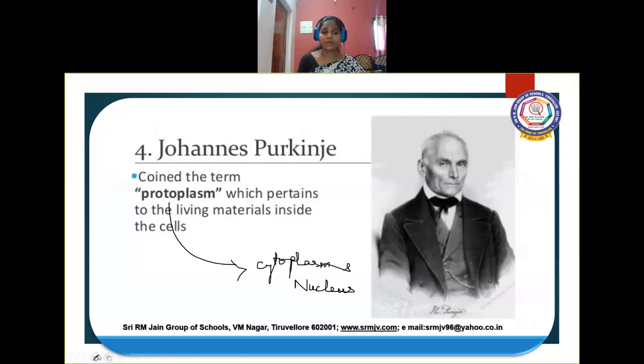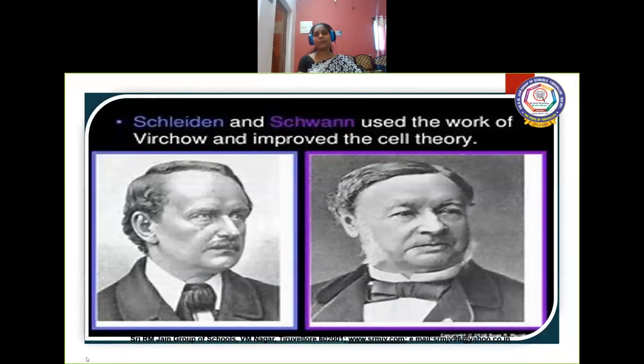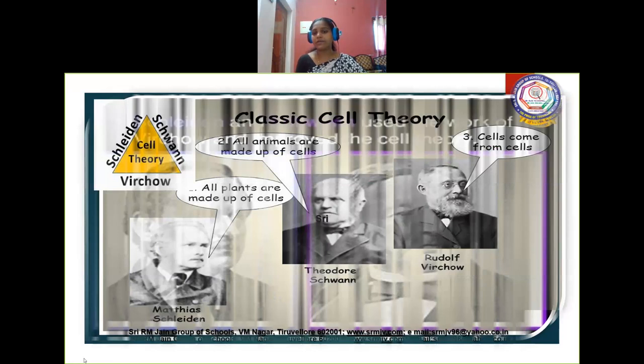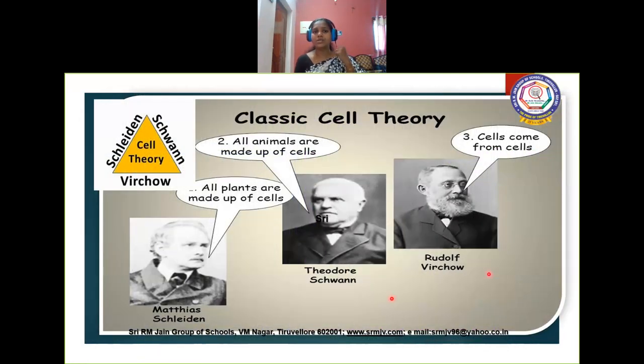The important thing we are going to see next is our cell theory, which was initiated by two important scientists, that is Matthias Leiden and Theodor Schwann. These two people started working on this cell theory. Already I told you, along with these two scientists, one more scientist joined, that is Rudolf Virchow. What was the discovery made by these three scientists?